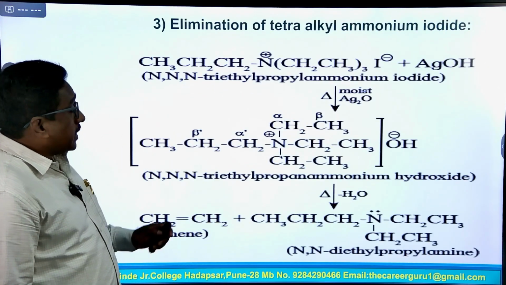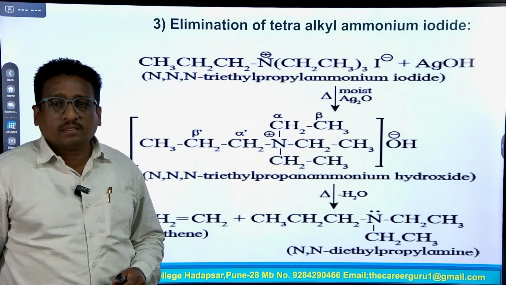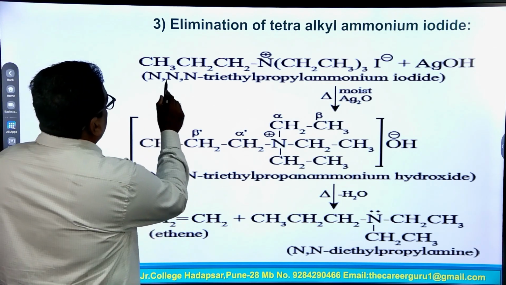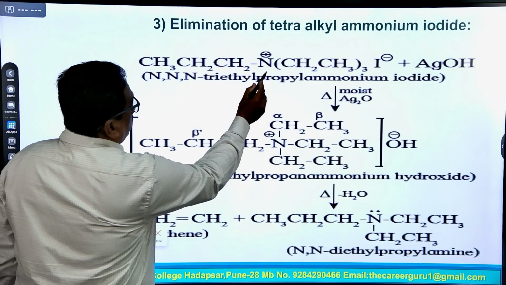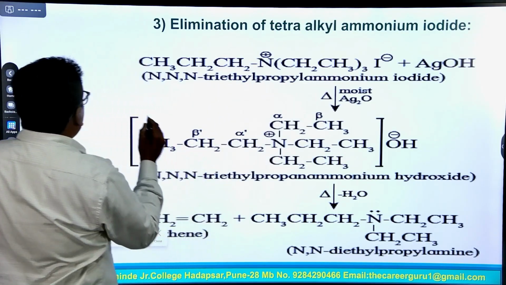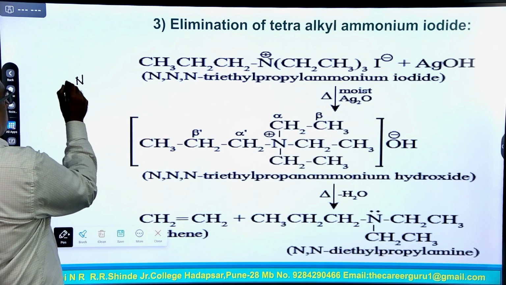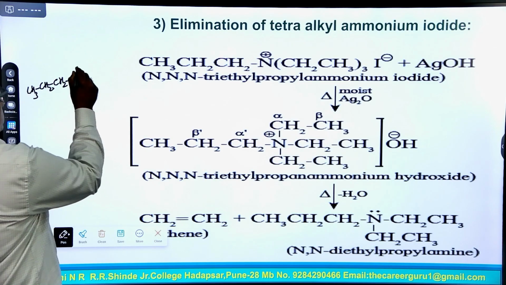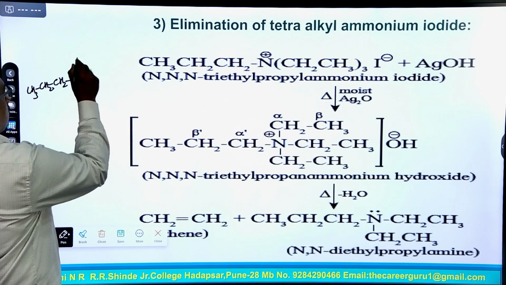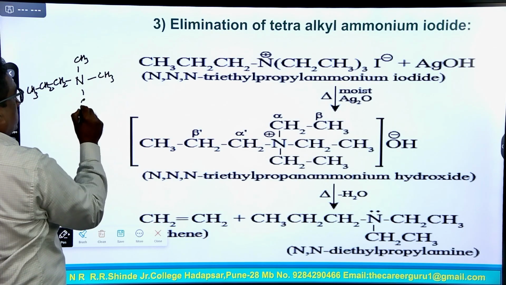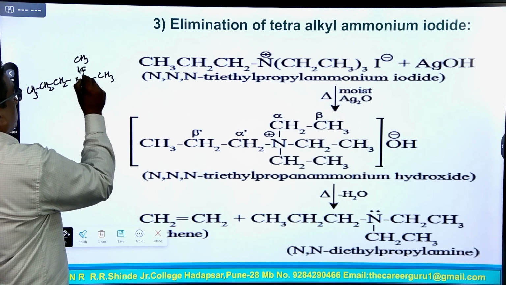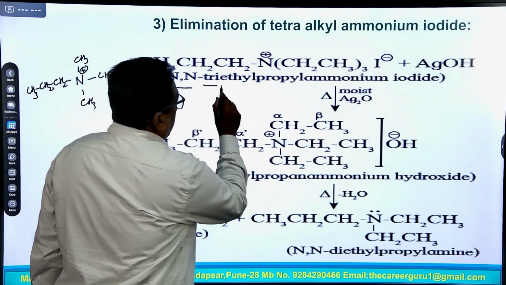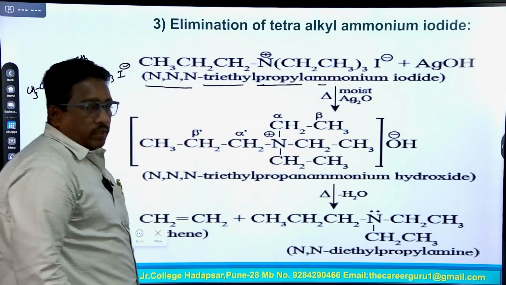Third chemical property, elimination of tetraalkyl ammonium iodide. This is an example of a tetraalkyl ammonium halide: CH3CH2CH2 N plus with three ethyl groups, CH2CH3, and I minus. So, this is the structure of N,N,N-triethyl propyl ammonium iodide.